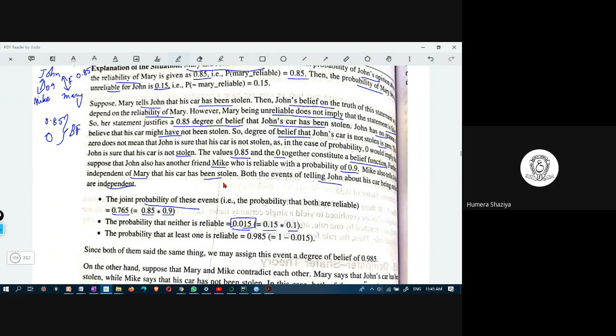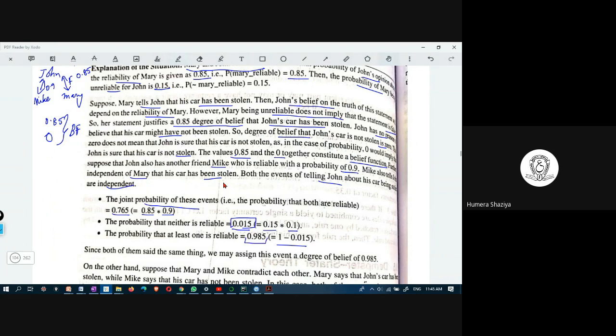At least one can be believed because one has 0.85 probability, another has 0.9 probability. When you compute their unreliability, it comes to 0.015. And when you perform this subtraction, 1 minus 0.015, you obtain a value of 0.985.